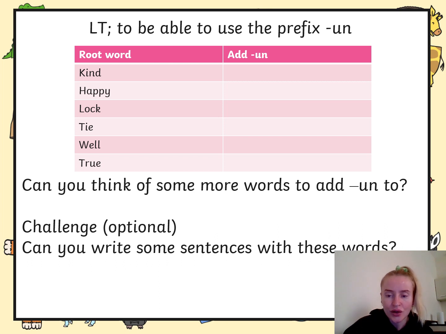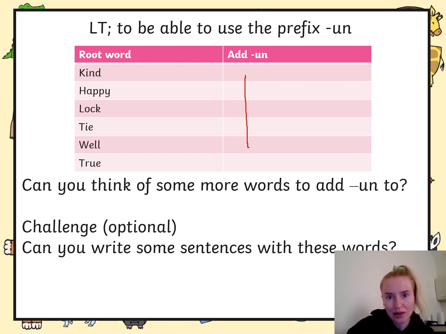So boys and girls, your work for today, your learning target is to be able to use the prefix un. So I have written some words for you here. Kind, happy, lock, tie, well, and true. I would like you guys to add the prefix un onto each of these words and write them in this column down here. Once you've finished, can you think of any other words that have un in them? And your challenge, which is optional, so that means you only do it if you would like, is to write some sentences with these words.